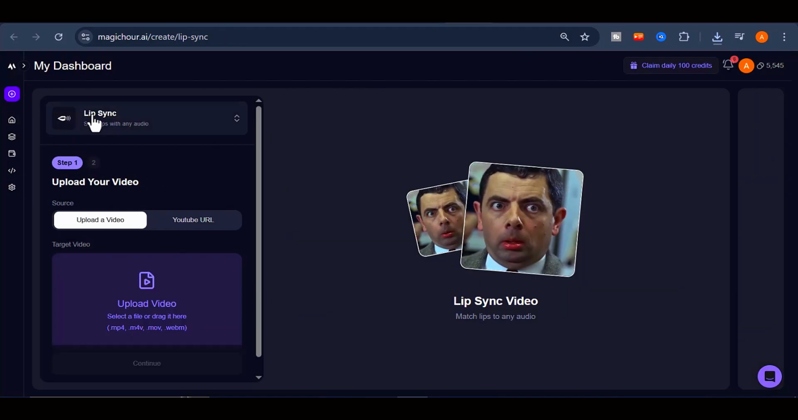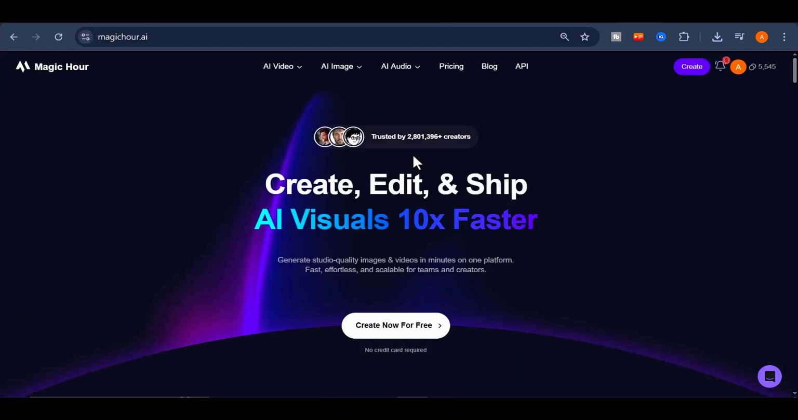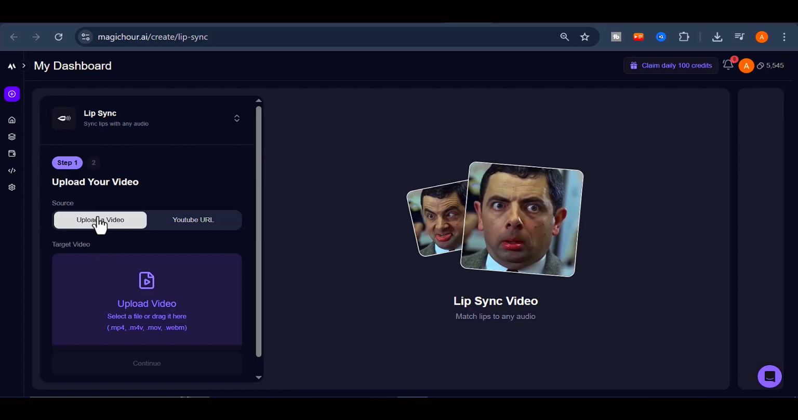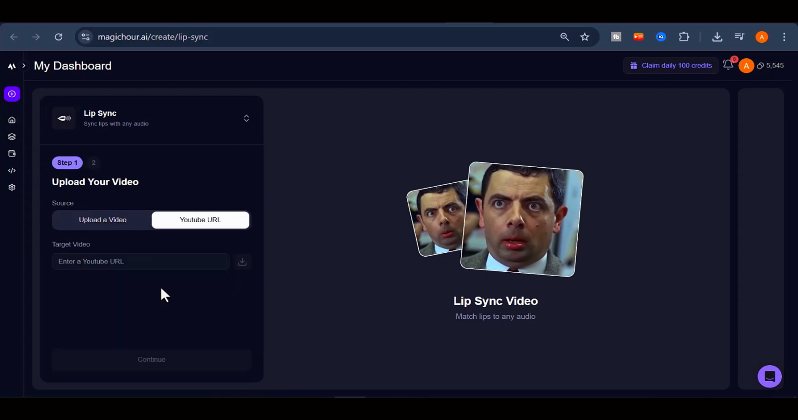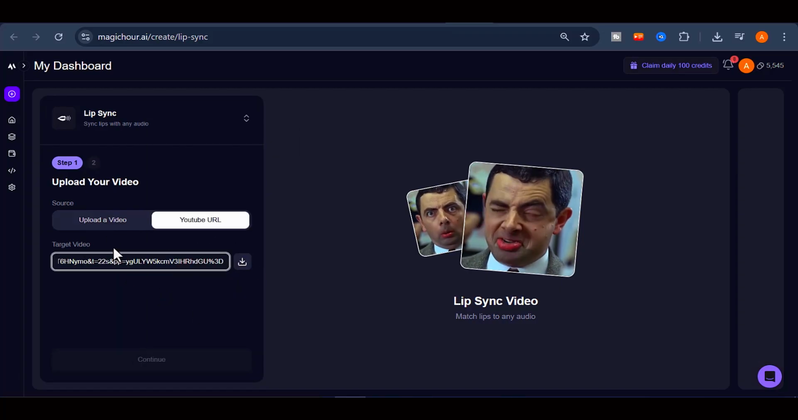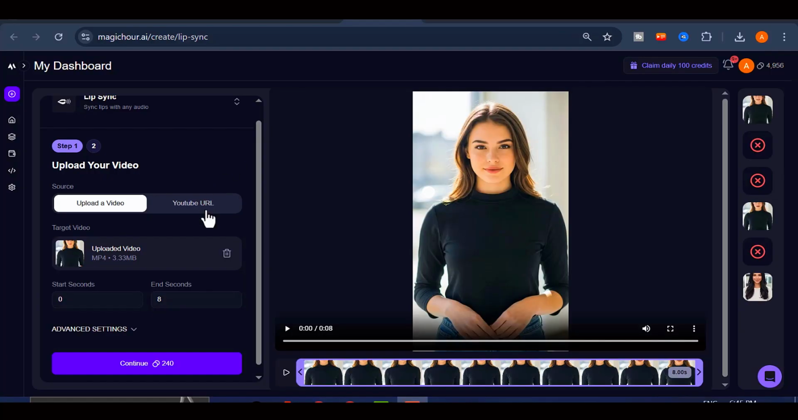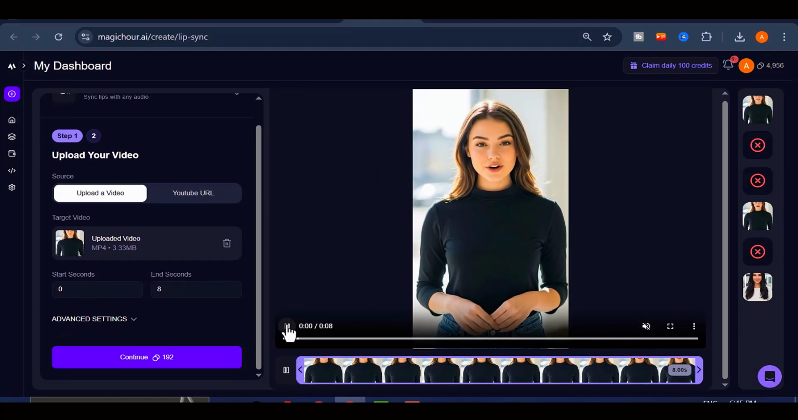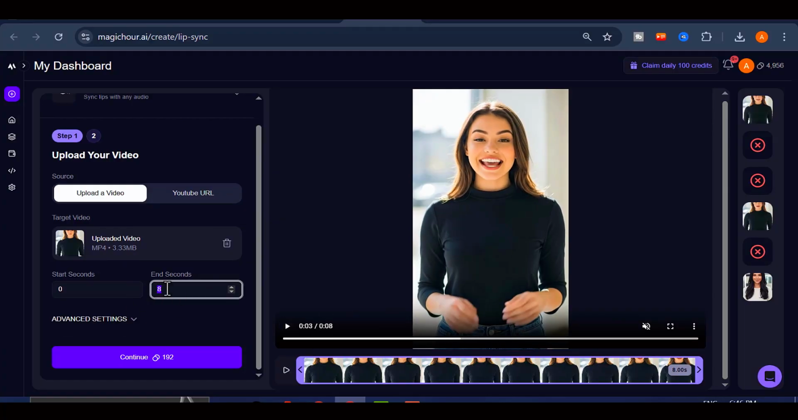Now, let's move on to testing the lip sync feature. If you are not on this page, go back to the home screen and select Lip Sync. Here you have 2 options: upload a video from your device or insert a YouTube link to replicate. I'll go ahead and upload my video. Keep in mind that the duration of your AI talking avatar will match the length of your original video. For example, my clip is 8 seconds long. Click Continue to move to the next step, where you will choose your lip sync mode.